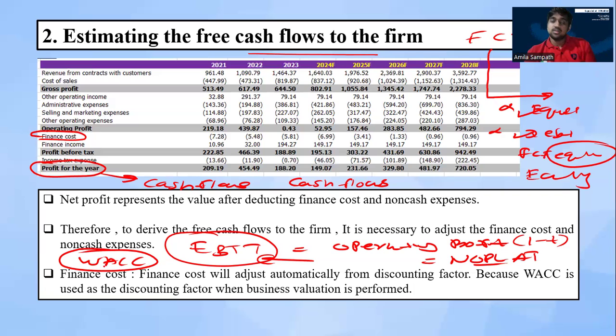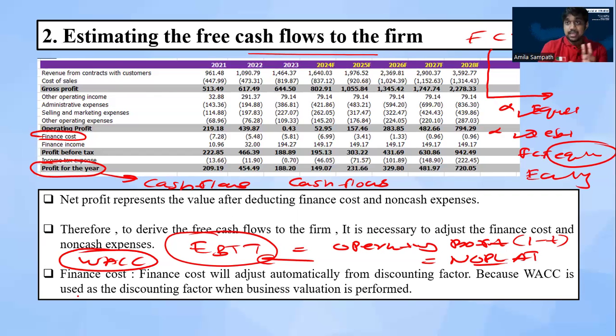is adjusted into our valuation. Therefore, for the free cash flow valuation purpose, we need to use what? We need to use EBIT, earnings before interest and tax. Then we can multiply it by 1 minus T, and we can call it our NOPLAT. That's the reason we use EBIT, rather than using the profit of the year. From EBIT, we can start.